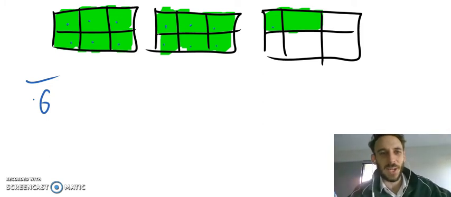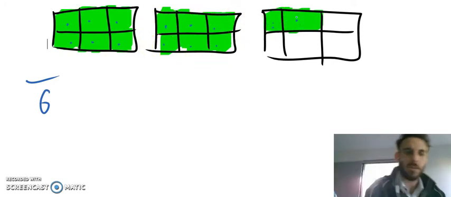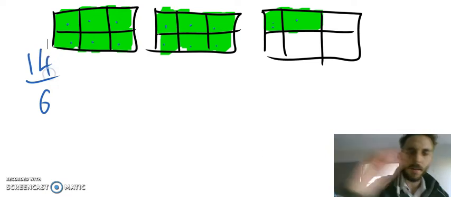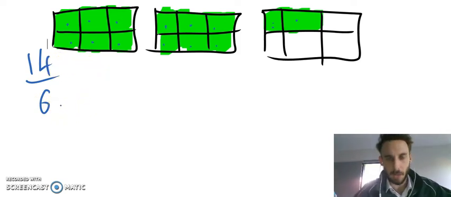But anyway, we're going to go ahead and count up how many sixths are highlighted in green here. So I can see there's 6 in this whole here. There's another 6 here, which takes me to 12. Then there's 13, 14. So this number is 14 sixths. Now remember, that is an improper fraction. It's an improper fraction because my numerator is greater than my denominator. There's nothing wrong with an improper fraction either.